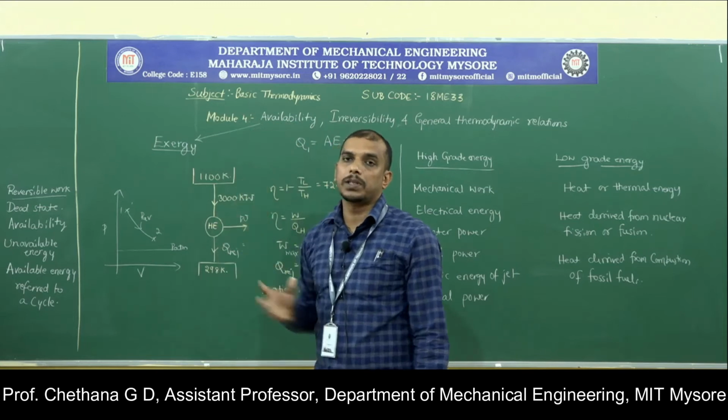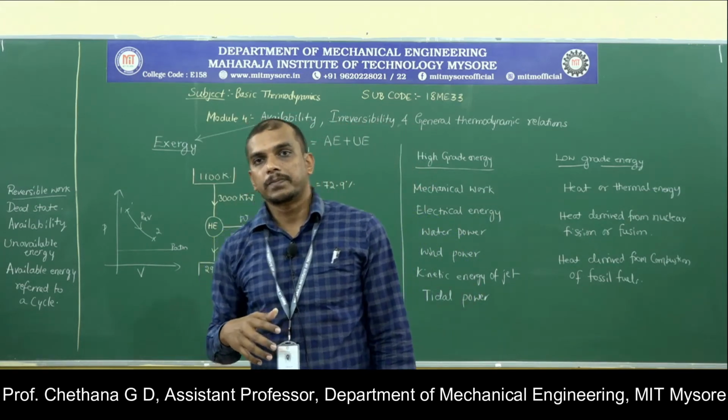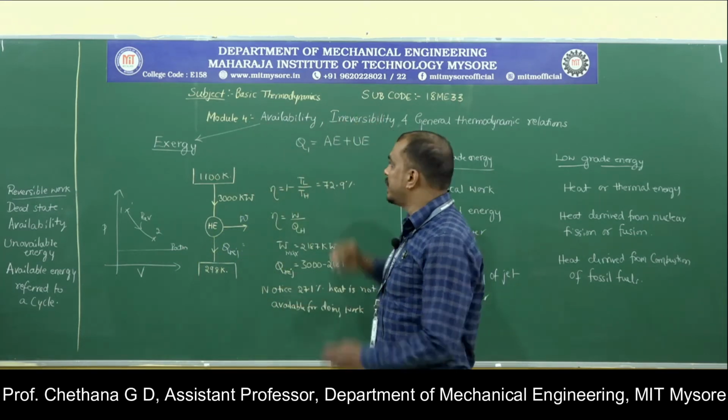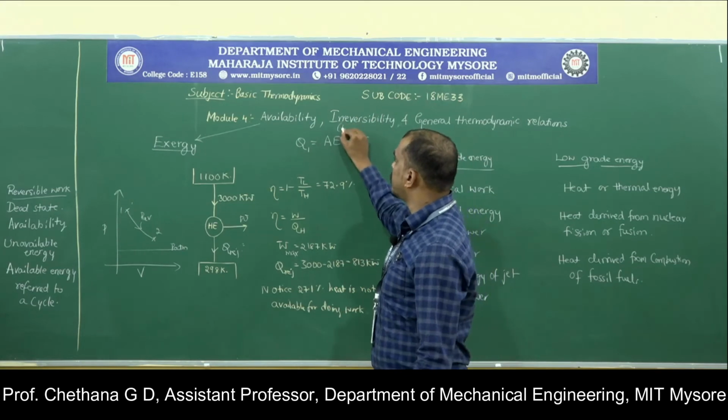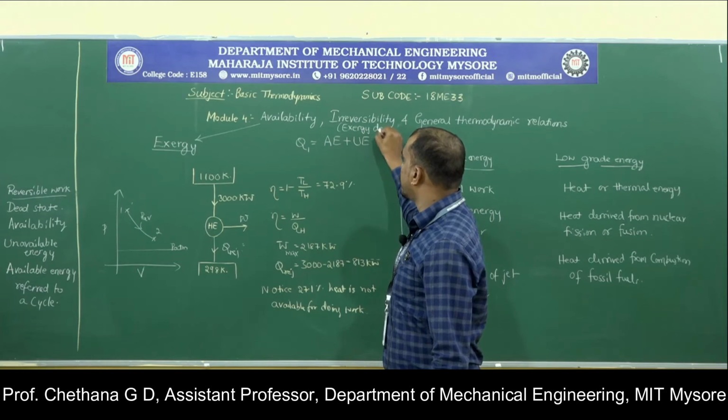What is the work potential of a given heat input? That we call availability. Now irreversibility can be said to be exergy destruction. So this is also called exergy destruction.